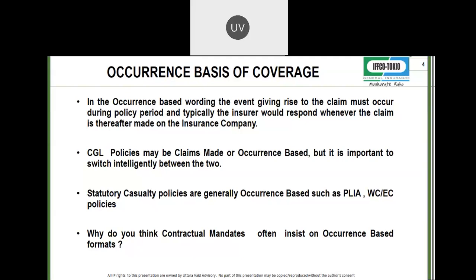So do not look for retro dates on PLI Act policies. They are all occurrence based. Workmen's compensation, occurrence based policy, because a workman just has to prove that he was a workman when the accident happened.